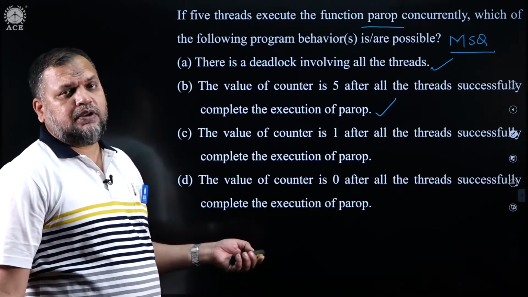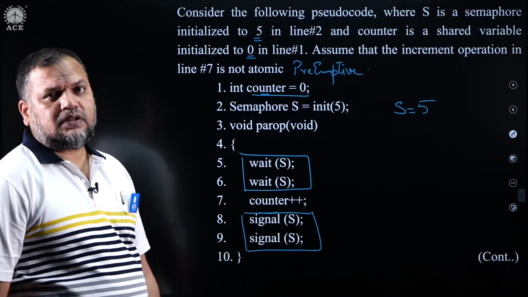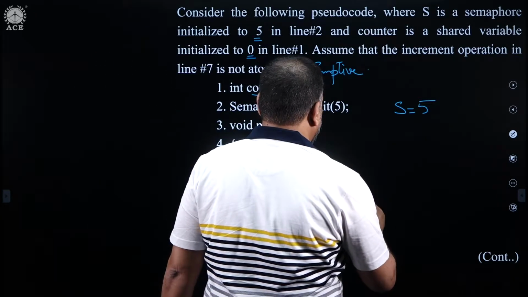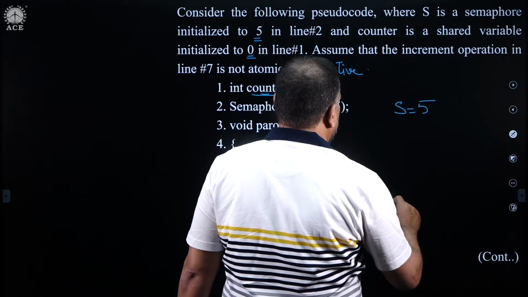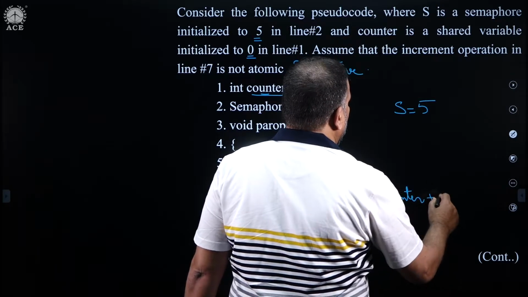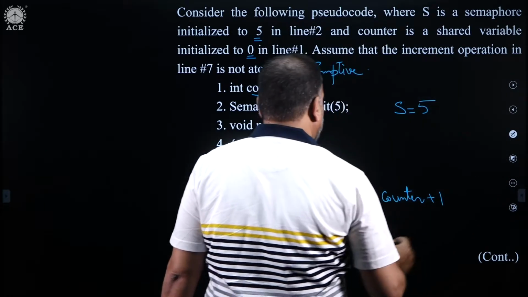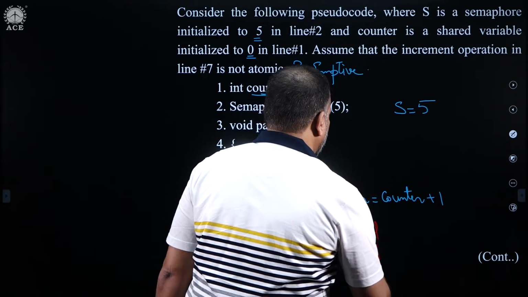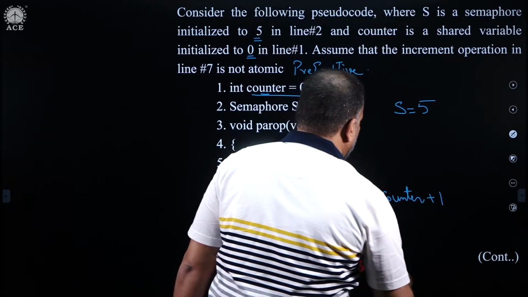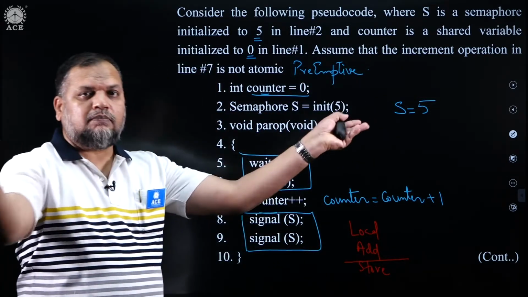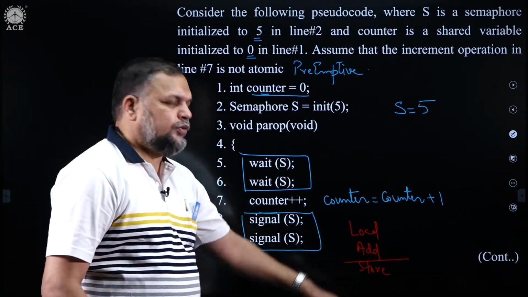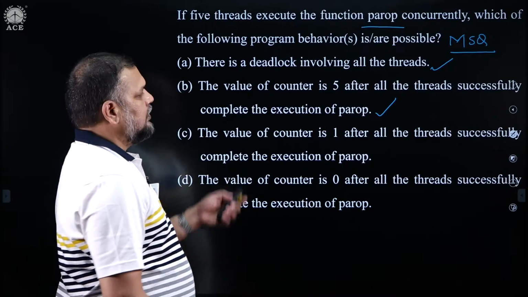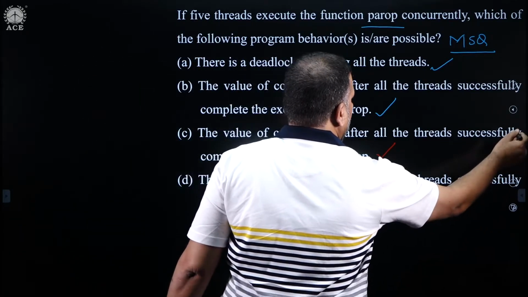Is it possible? Yes, with preemption that is possible. So many times we discussed in the class. How? Preemptive execution. Remember, counter incrementation is actually counter equals counter plus 1, which will require instructions like load, add, store. So, if one thread gets preempted before store, and after that you complete all the other threads and allow the first thread to execute store, it will store 1, from 0 it will store 1, as simple as that. The final value can also be 1, this is also correct.